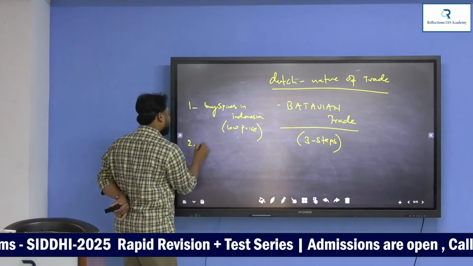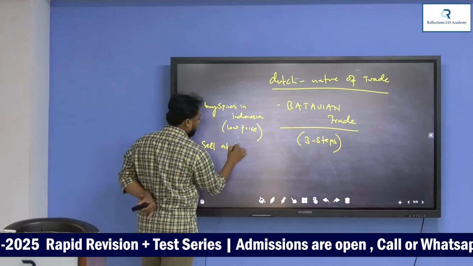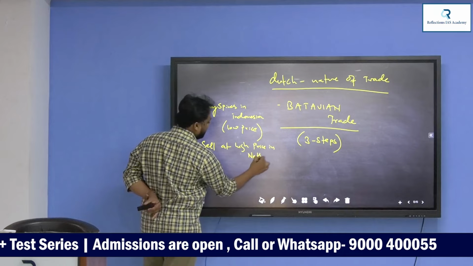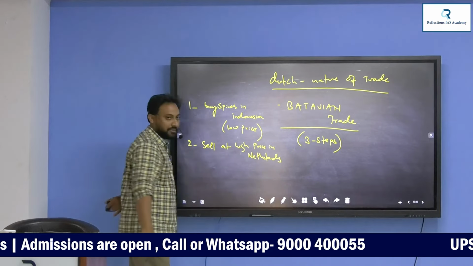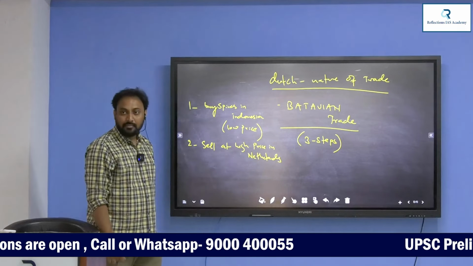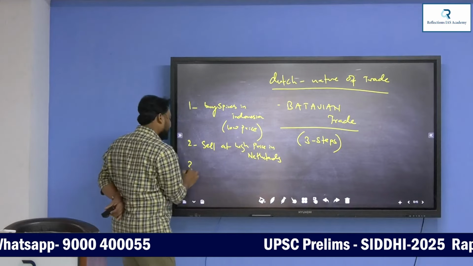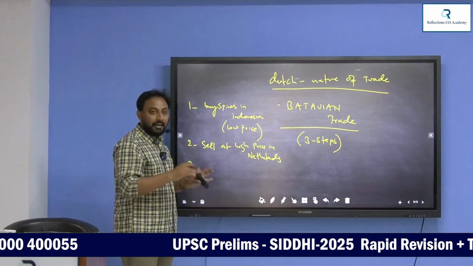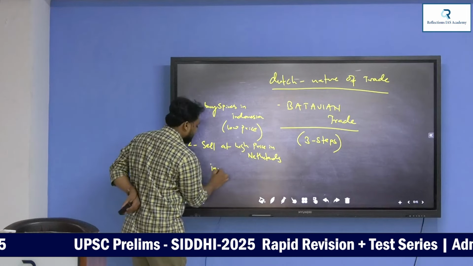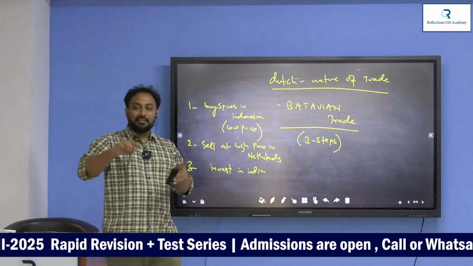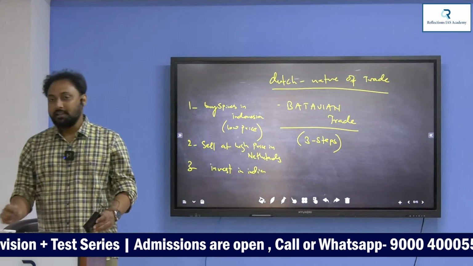Second step, sell at high price in Netherlands so that you will get profits. Step number 2. Understand? Step number 3. With all the profits they get, they have to invest in India. All the profits they have acquired shall be invested in India.